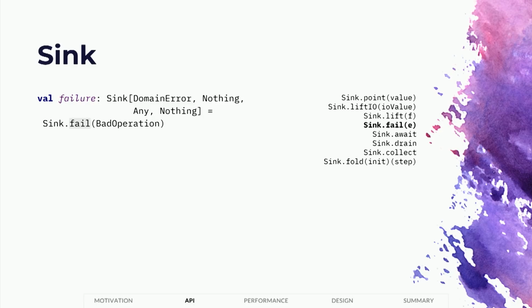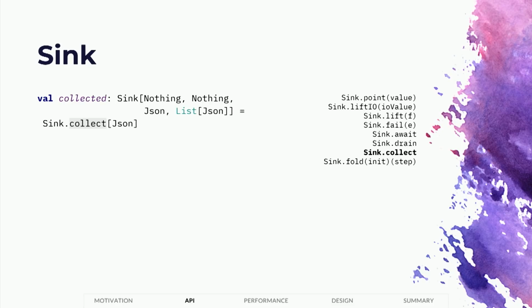Sink fail will immediately fail. It will consume anything, will produce nothing, and will immediately fail with the error type. Await will just pass through any element consumed by the sink into the result. And drain, we've seen that before. It will just consume the elements and return a unit.